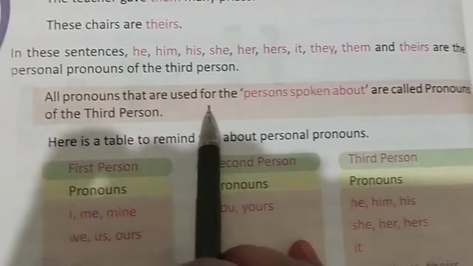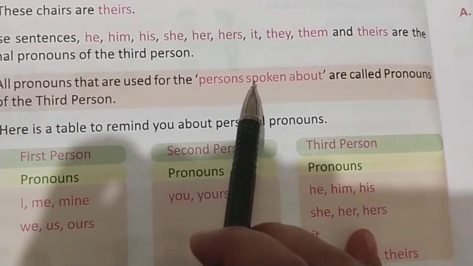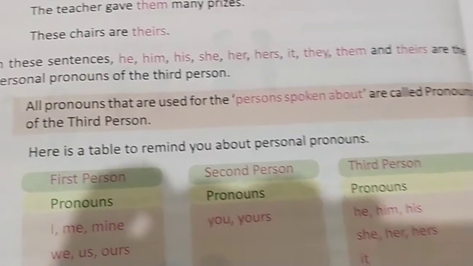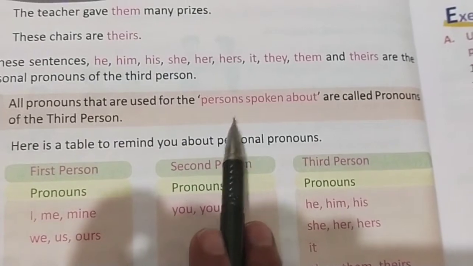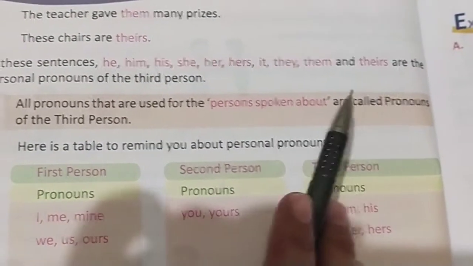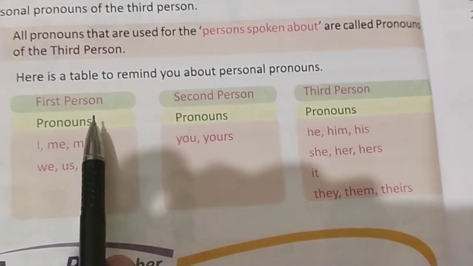All pronouns that are used for the person spoken about, the person we are talking about, are third person pronouns. So just see this table: first person pronoun, second person, third person.